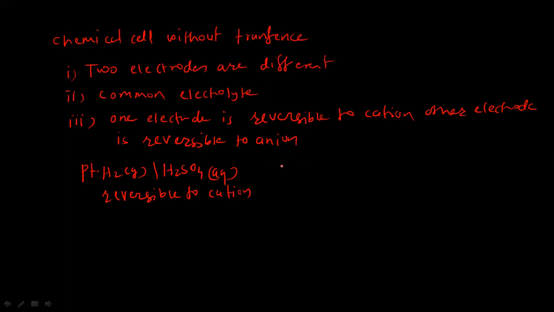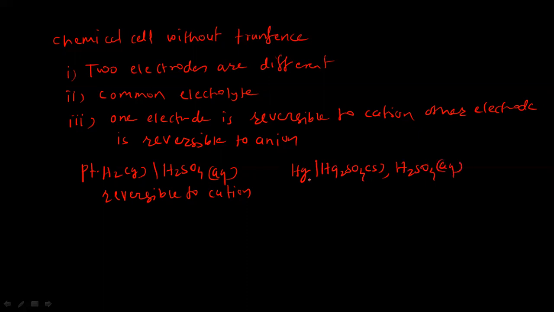And other electrode is metal insoluble salt type of electrode, that is mercury, mercurous sulfate, sparingly soluble salt, and electrolyte it is sulfuric acid, aqueous solution.